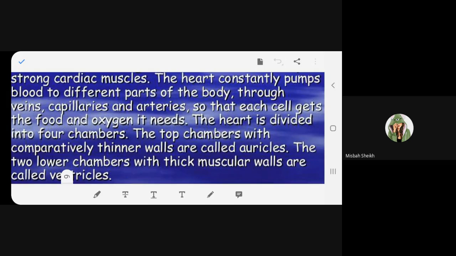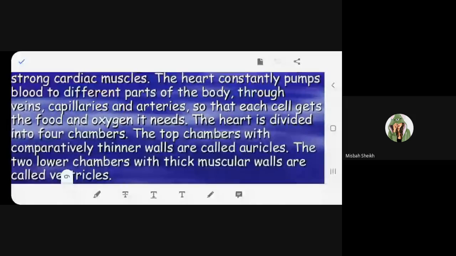Why so? Because each cell wants food and oxygen. Blood is the only way which makes it available to all the cells. If blood would not be here, how would the transportation mechanism work, beta? We cannot even think about it, right?